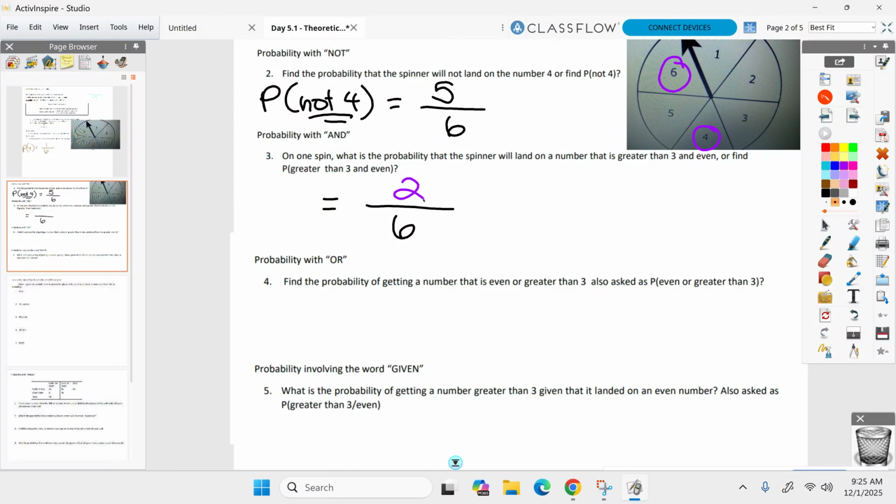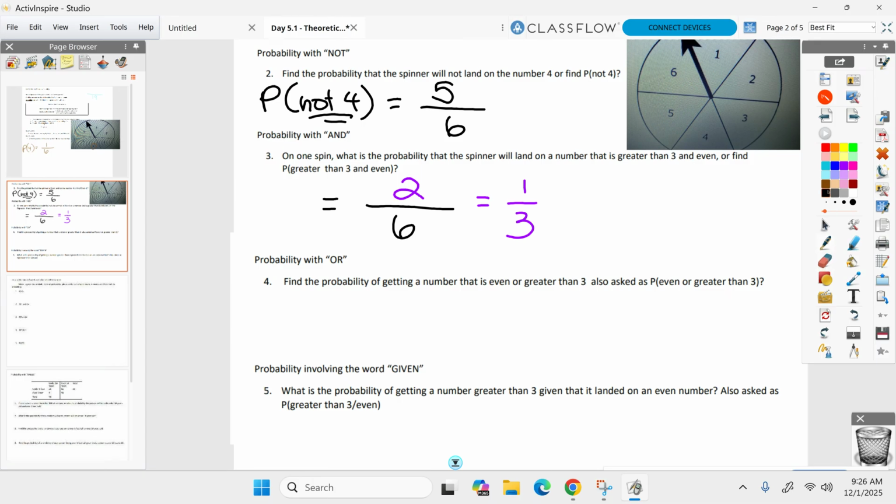Do I care if it's simplified? No, but just be aware some multiple choice questions may have it simplified. So you can have 2/6 or 1/3. I don't care which one you have, but just be aware some multiple choice questions we'll be answering will probably be in simplest form. All right, anything right now? I know this is going quick, but now I'm going to slow down because now this is where I lose kids. This is in the next couple.